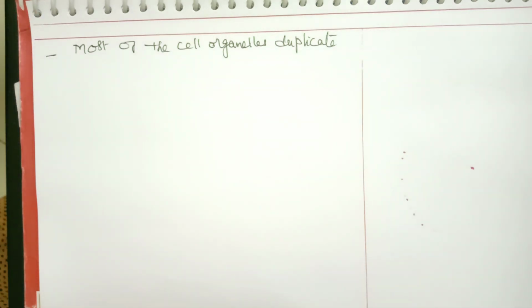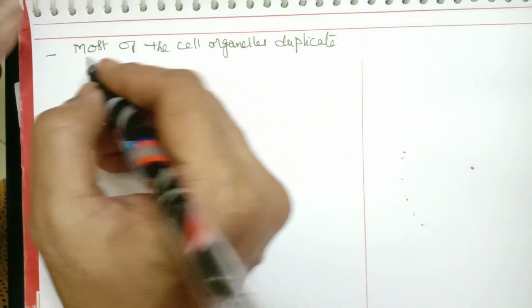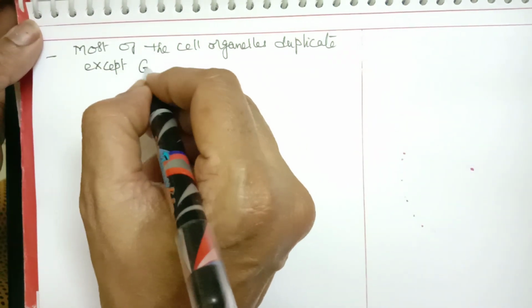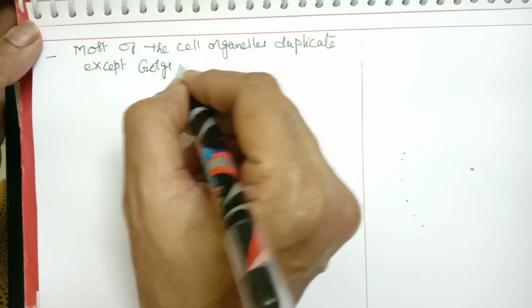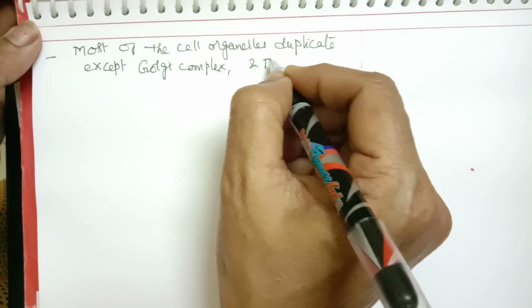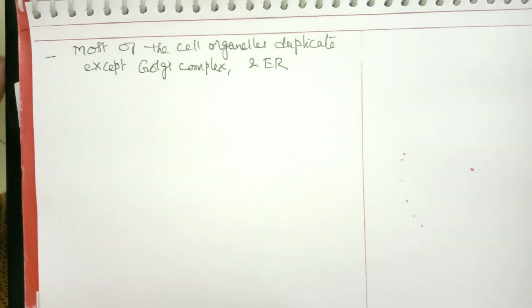We say most, because it is except the Golgi complex and endoplasmic reticulum. These are synthesized at the end of the cell division, along with the nuclear membrane.